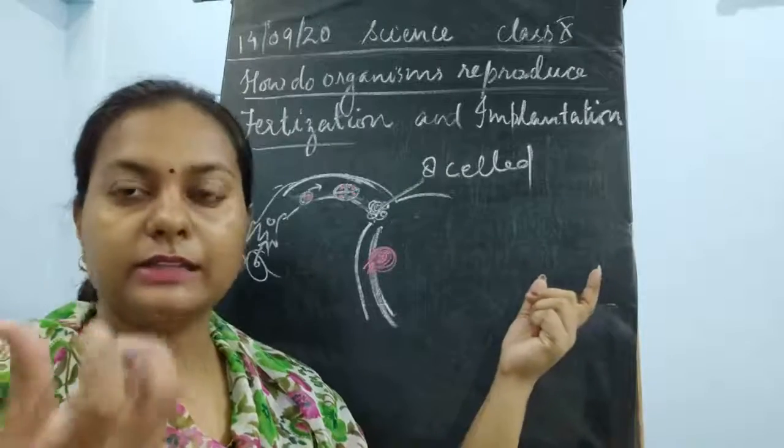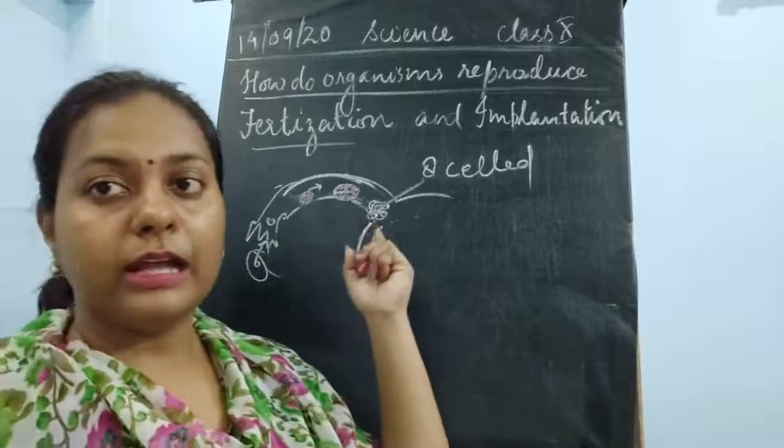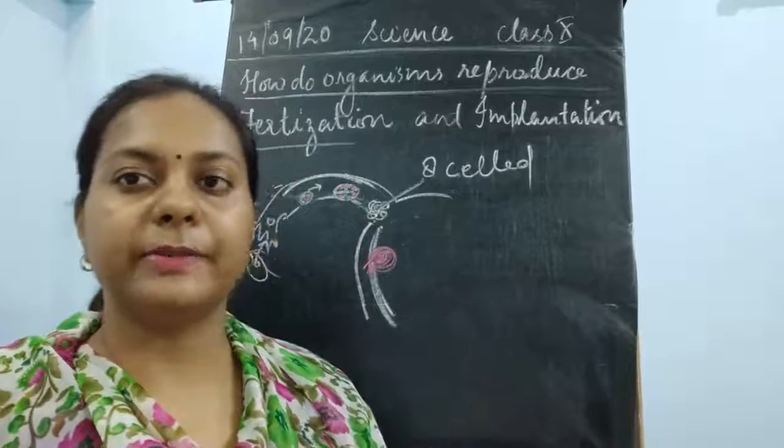So this now becomes the embryo. Once it is a zygote, and then after the division it becomes an embryo.